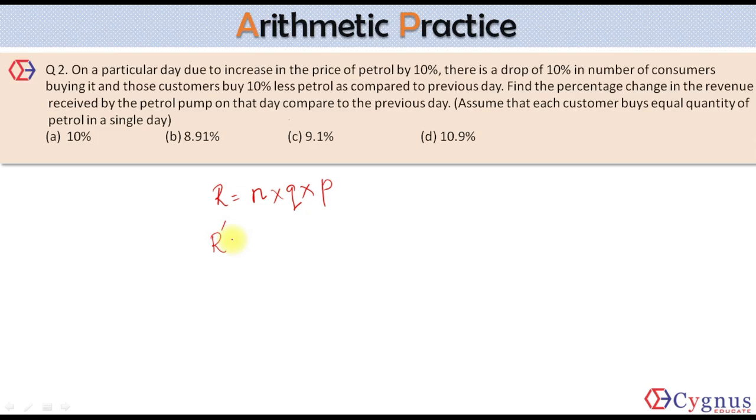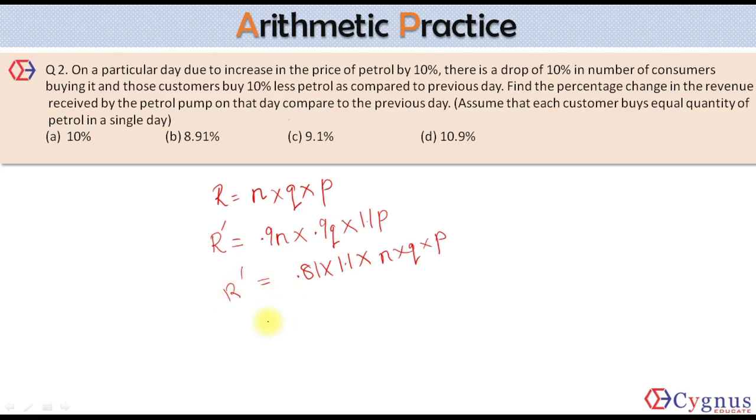Let's say the new revenue R dash must be equal to the number of customers times the quantity times the price. Now how many customers were there? It's given that there is a drop of 10% in the number of customers. So we can say that now the number of customers will be 0.9 N. And what was the change in the quantity? Quantity also decreases by 10%. So they'll buy 0.9 Q liters. But there was a rise in the price of petrol. By how much? 10%. So it should be 1.1 times P. And when you multiply them, what will you get? 0.9 into 0.9 into 1.1 into N into Q into P.